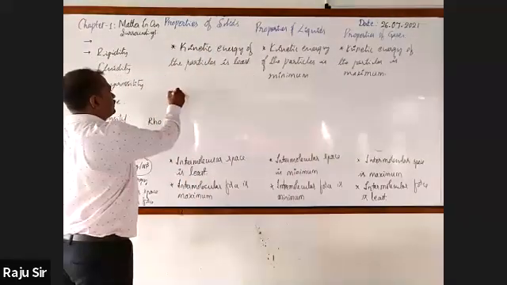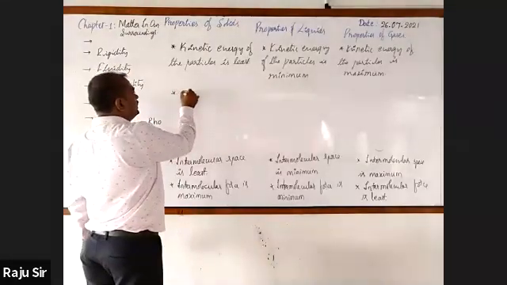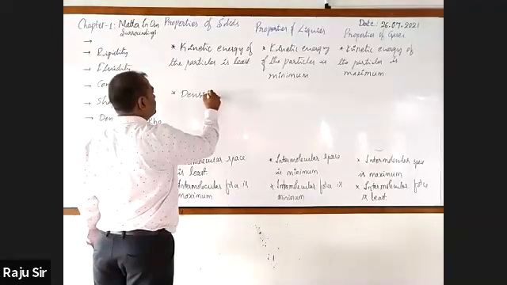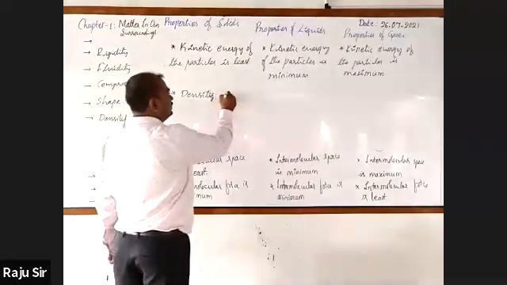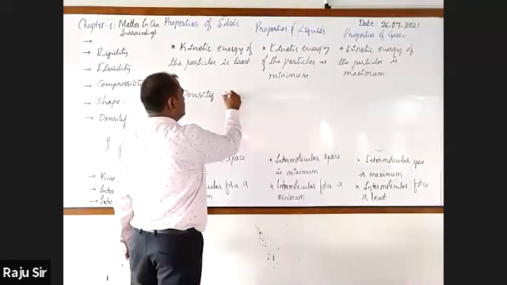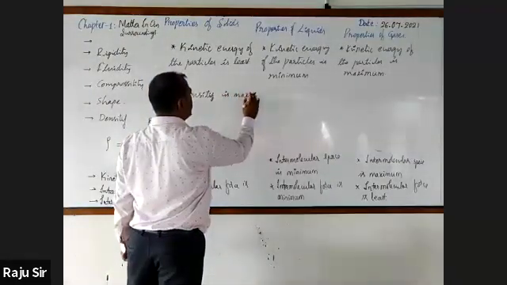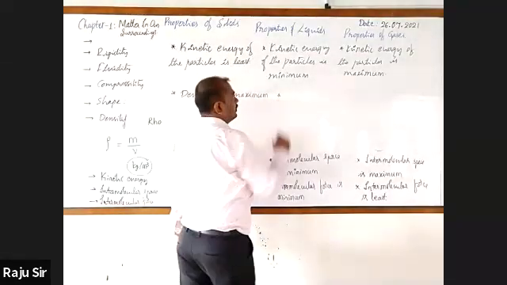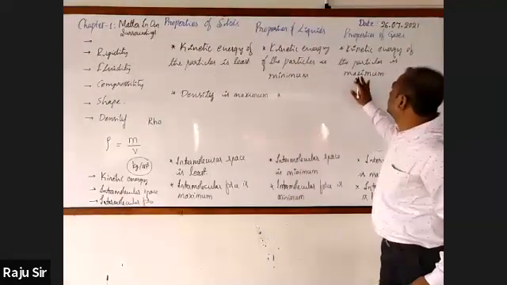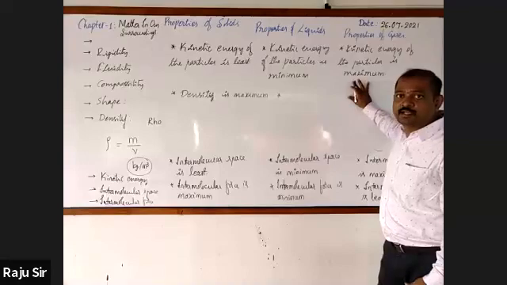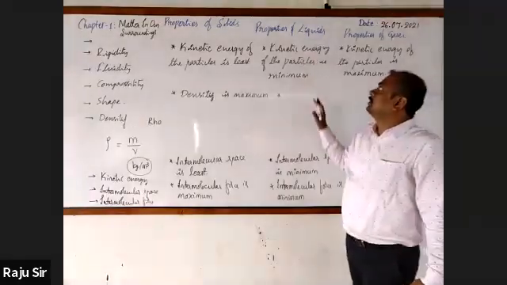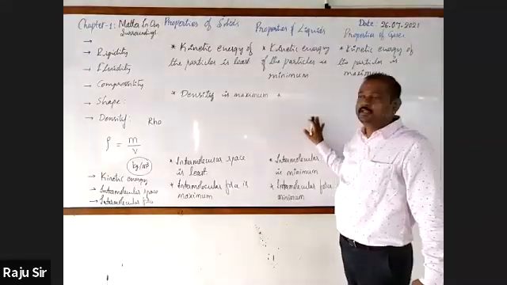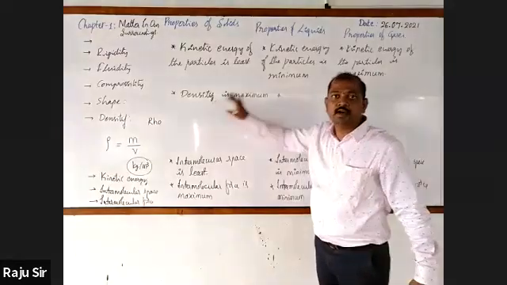Next one. Density of solids is maximum. And here, if I write the density of gases as minimum, what do you say about the density of liquids?